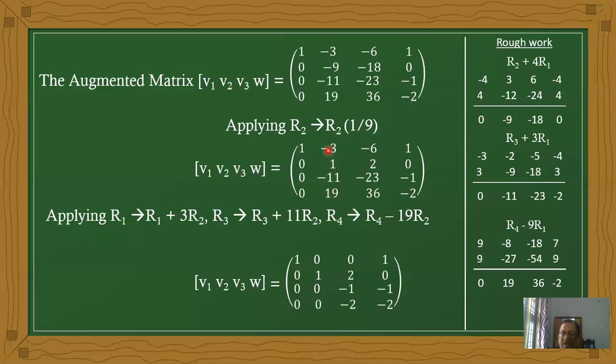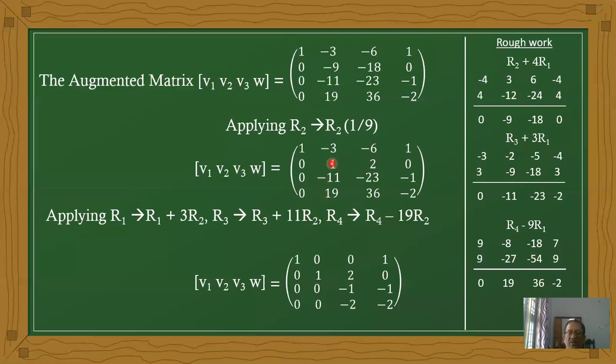We are changing the R1 value, not the R2 value. R2 is fixed. Now minus 3 plus 3 R2, next minus 11 plus 11 R2, next 19 minus 19 R2.